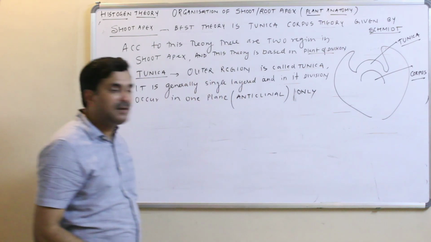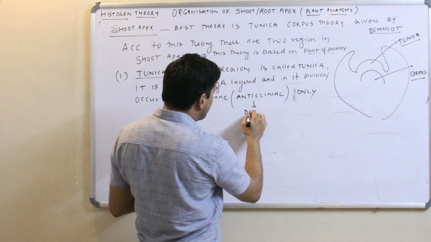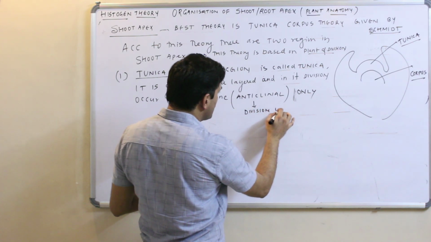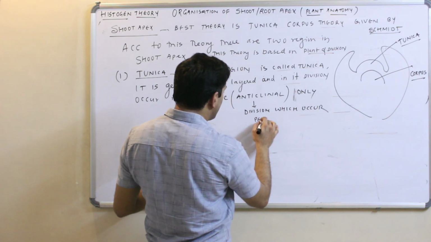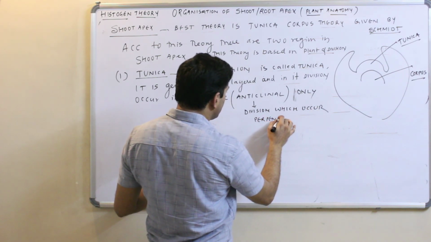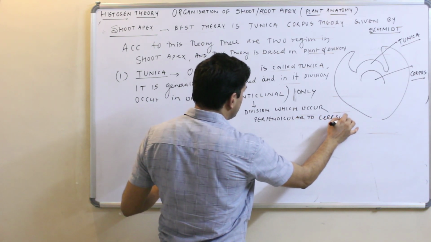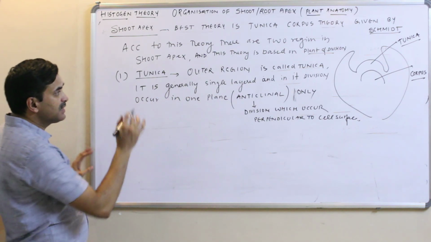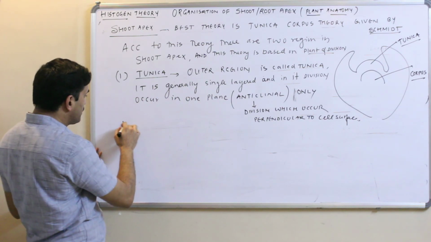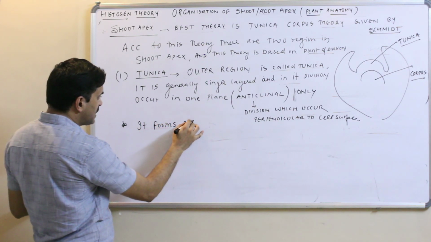What is anticlinal? The division which occurs perpendicular to the cell surface is anticlinal division. So here anticlinal division occurs. It is generally single layered. Now, what is its prime role? It forms epidermis.